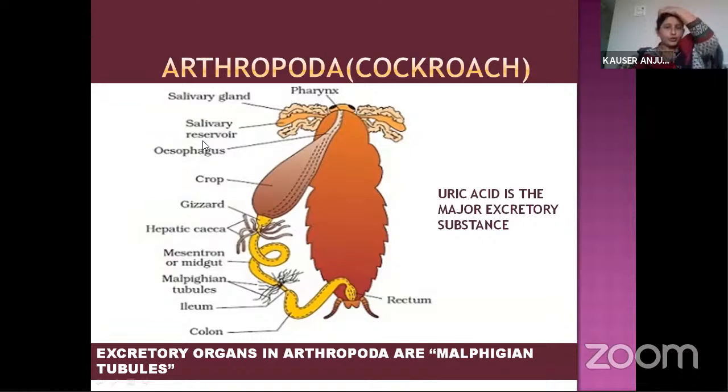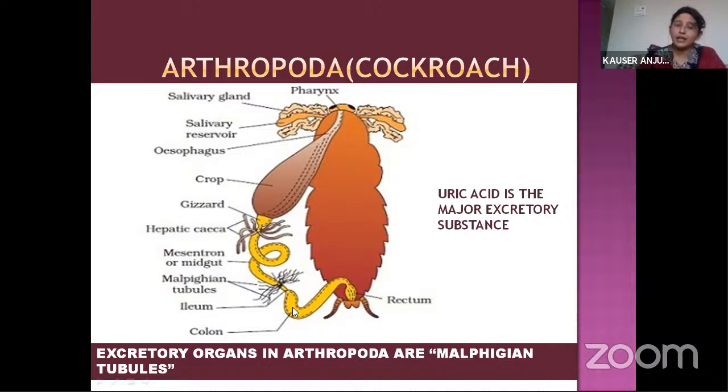And if you see the excretory system here, this is a cockroach, and it will take the food from here and it goes into the digestive system. It has a long coiled digestive system, where the food is digested. Here, this is the foregut, and this is the midgut, and this is the hindgut.